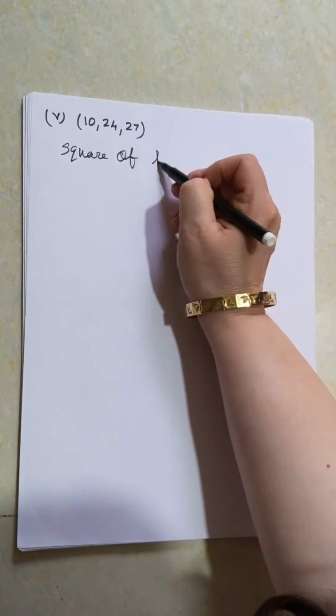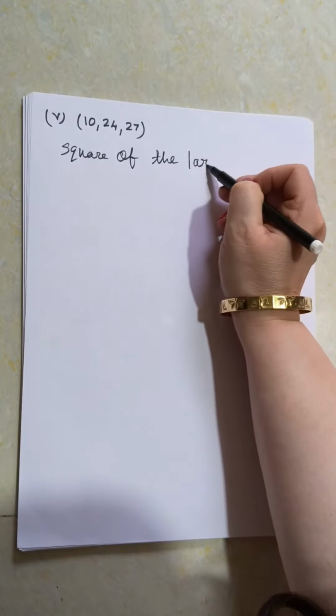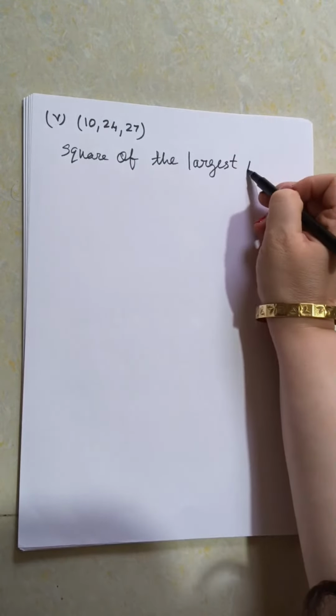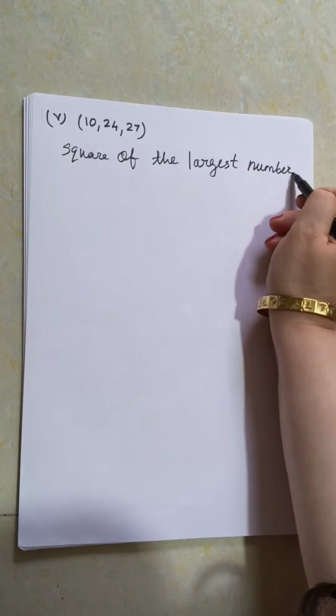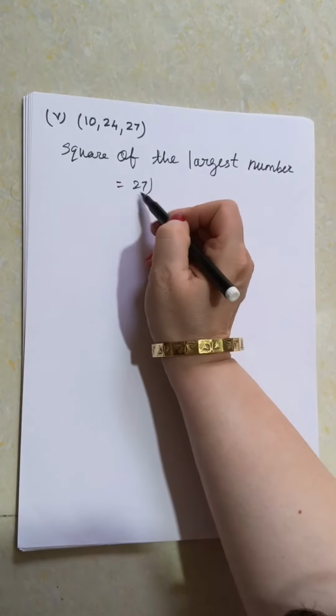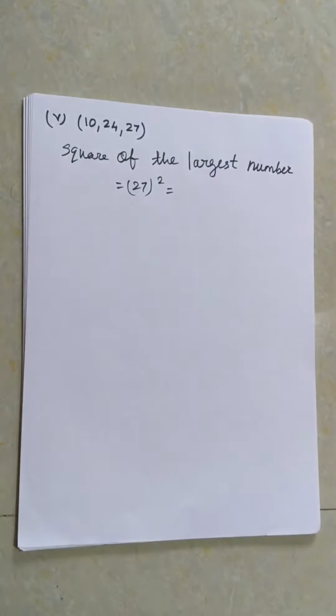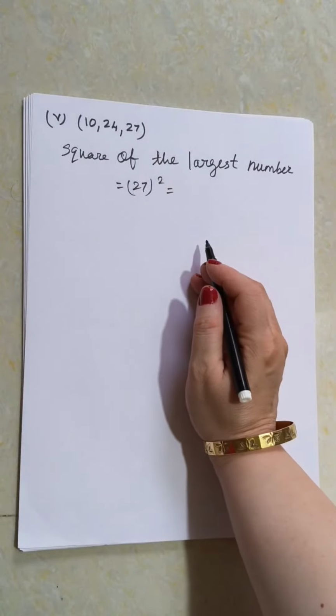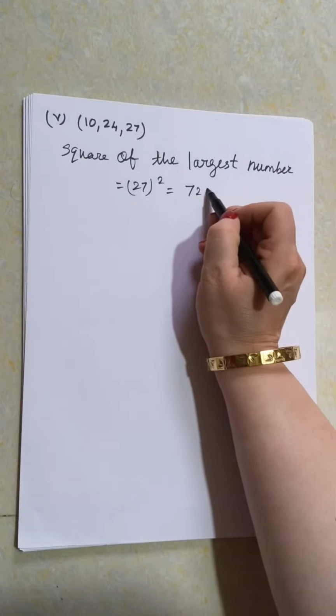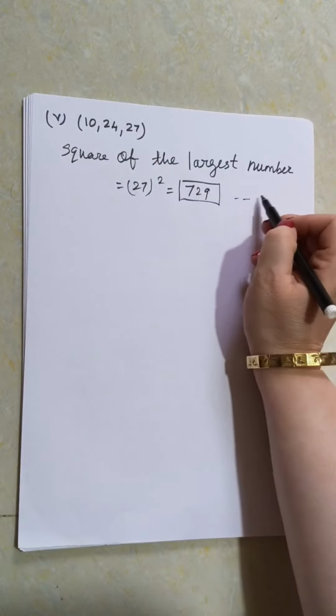Can you tell me the square of 27? Yes, absolutely correct, Parth. It is 729. And that is number 1.